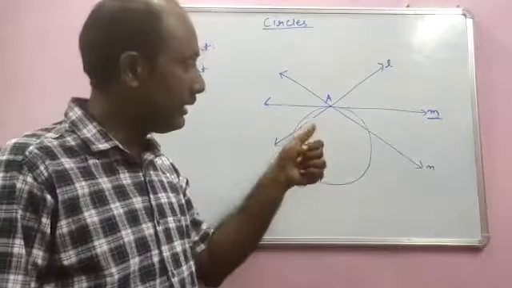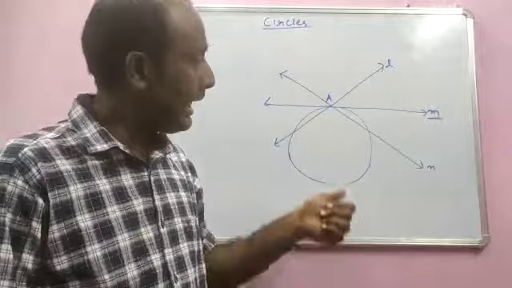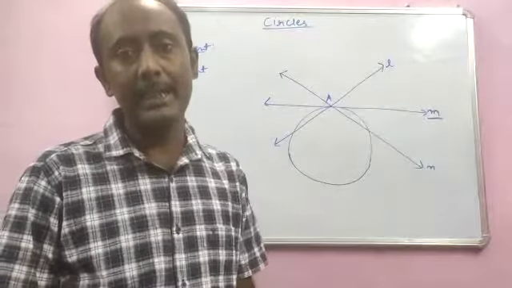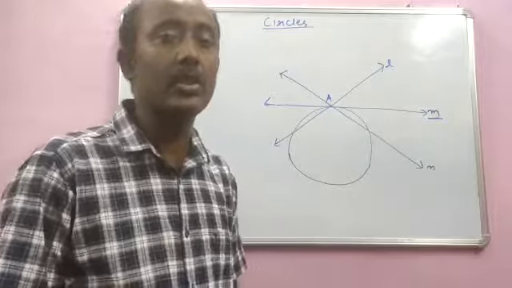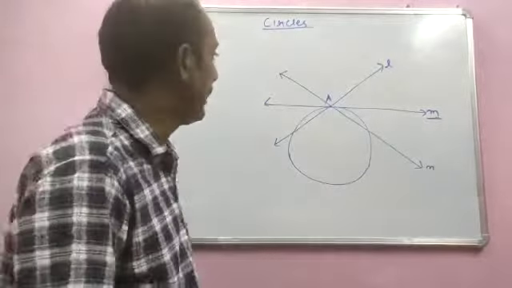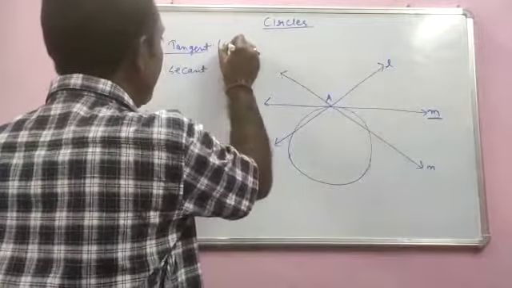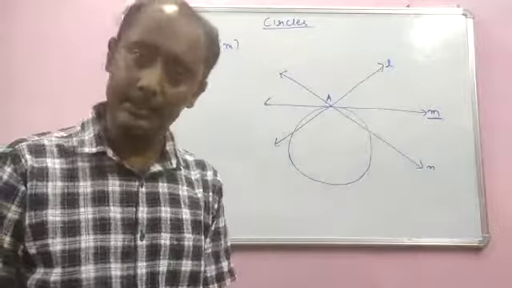You need to jot this down in your copy. A line which intersects a circle at exactly one point, or in other words, a line which touches a circle, is called a tangent to a circle. Here in this case, M is tangent to the circle.